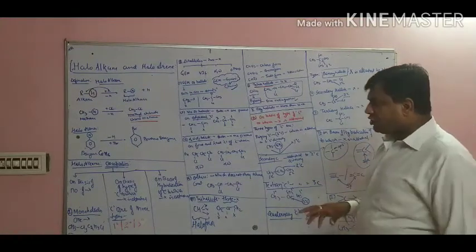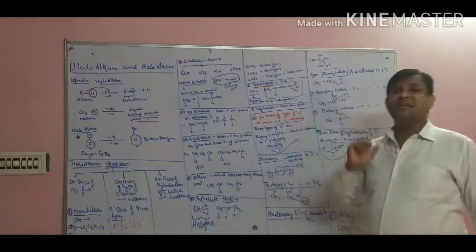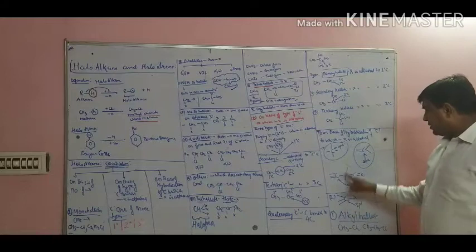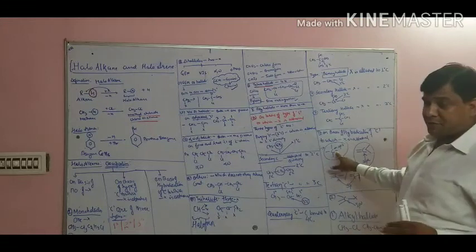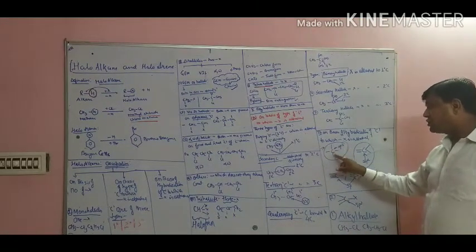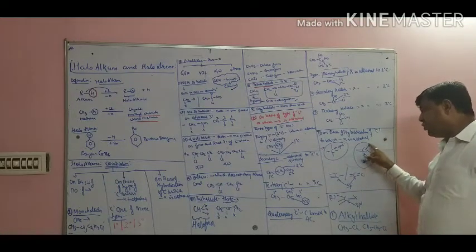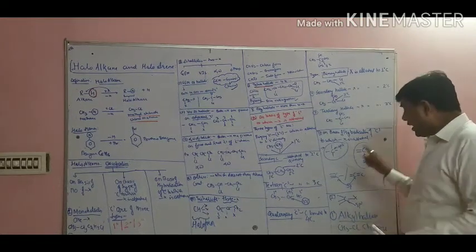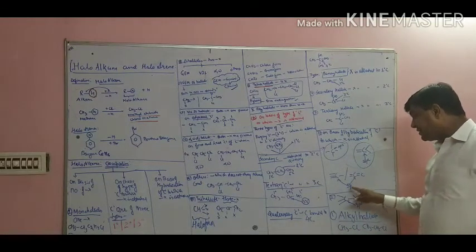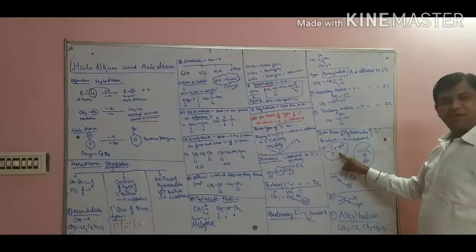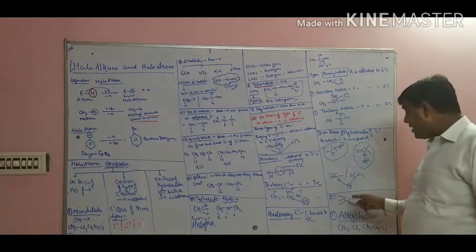Now, third, we move on to the classification on the basis of the hybridization of the carbon to which the halogen is attached. The first thing you should recognize is the type of hybridization of the carbon. If the carbon has all 4 single bonds, then it is sp3. If one double bond and 2 single bonds are there, then it is sp2. If one triple bond and 1 single bond is there, then it is sp. If 2 double bonds are there, again it is sp. Getting this point? All single bonds, sp3 carbon. One double bond and 2 single bonds, sp2. One triple and one single, again sp, and 2 doubles, again sp.